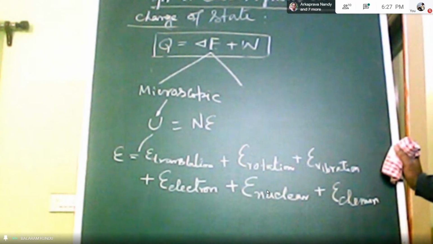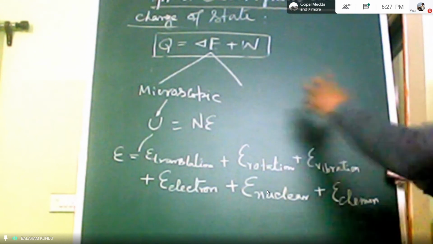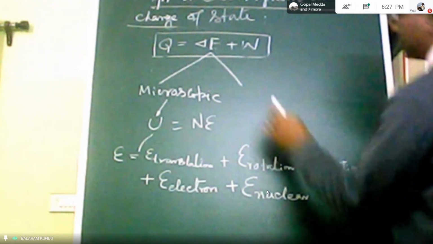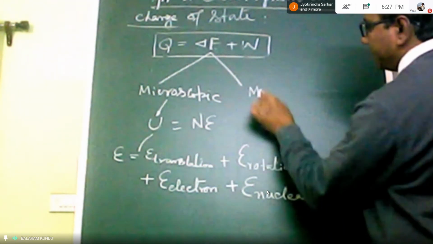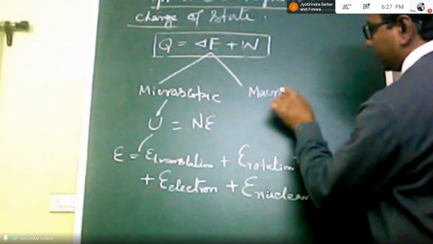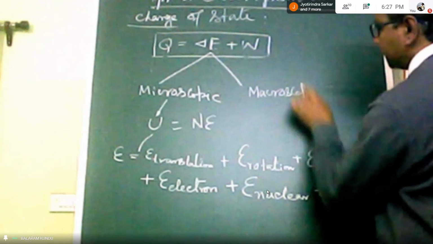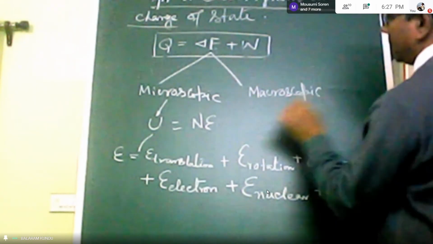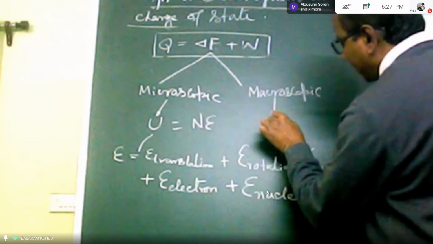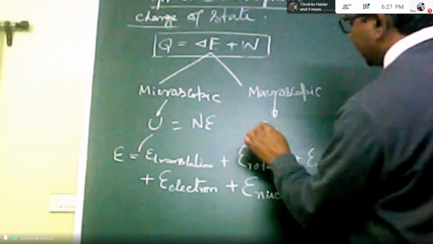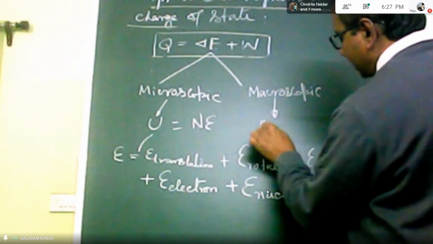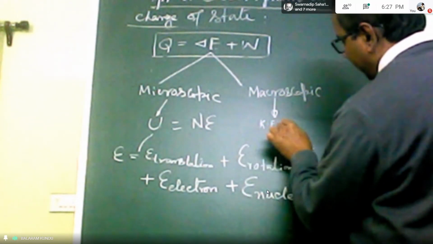And another part is your macroscopic energy. It is very simple here. Macroscopic energy has two components, the kinetic energy plus the potential energy.